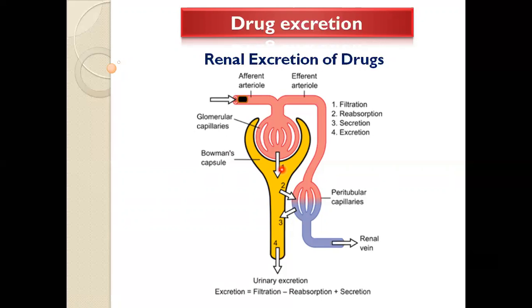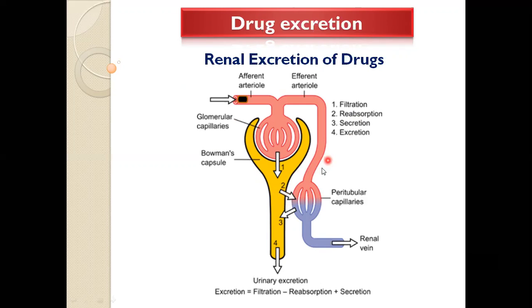It may be active, it may be passive. Second step is reabsorption. Mainly ions, vitamins, and glucose, which are essential for the body, are generally filtered through the glomerular filter, but they are reabsorbed in the loop of Henle back into the blood in the venous system.